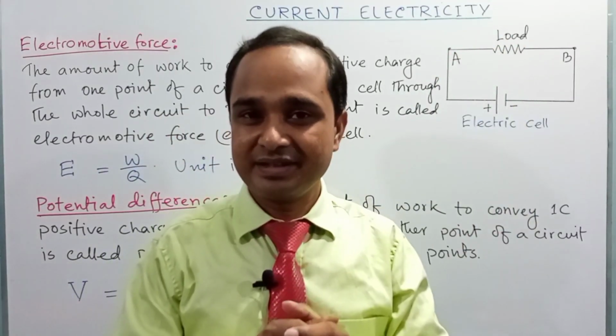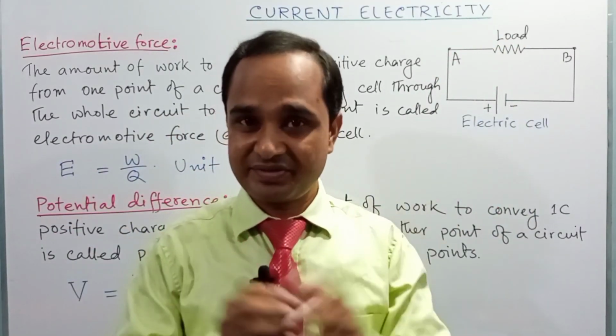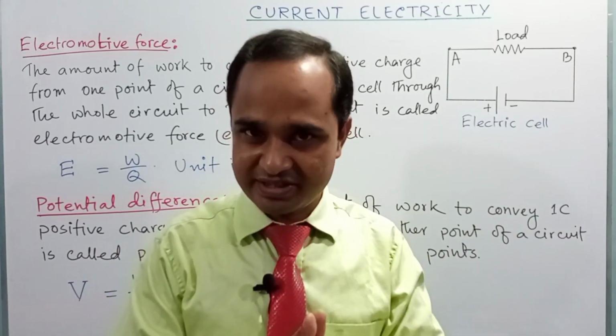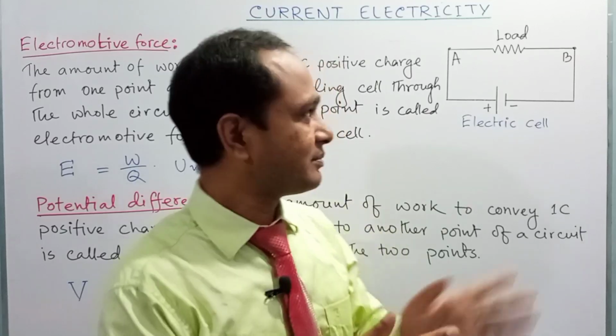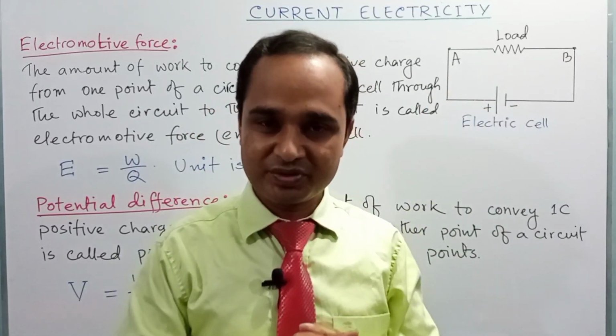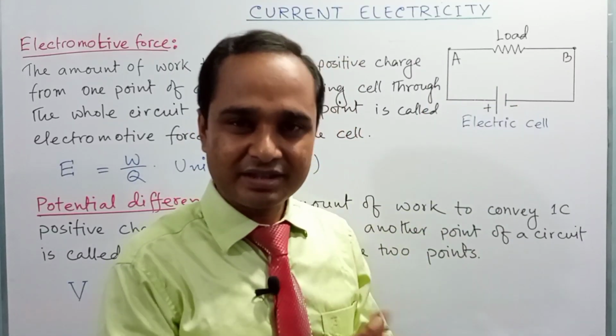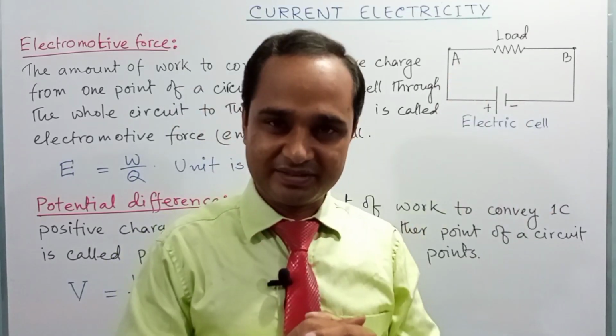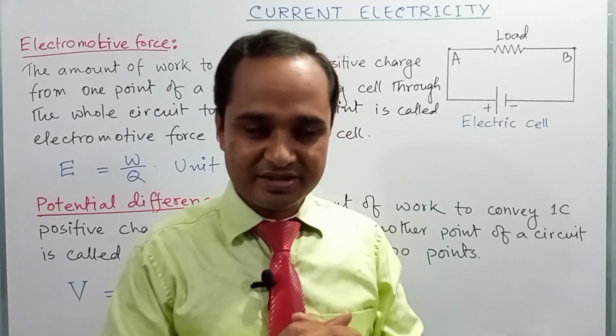Here load means it may be an electric light, electric fan, electric oven, refrigerator, any type of electric appliance which will be activated by the flow of electric current. So intentionally we create the flow of electric current to activate the electric appliances, right, dear student?